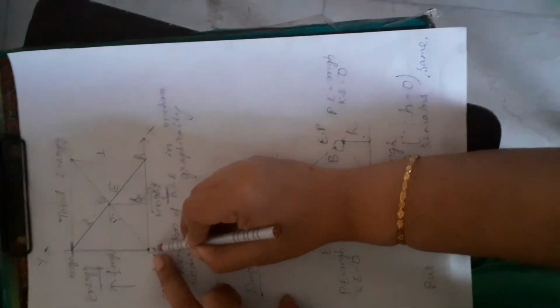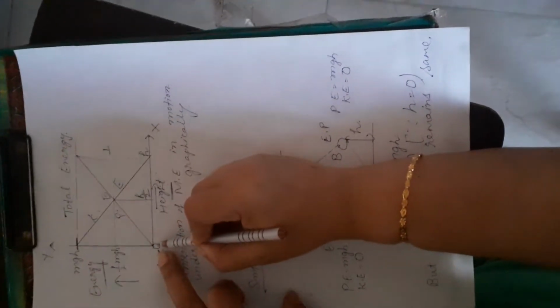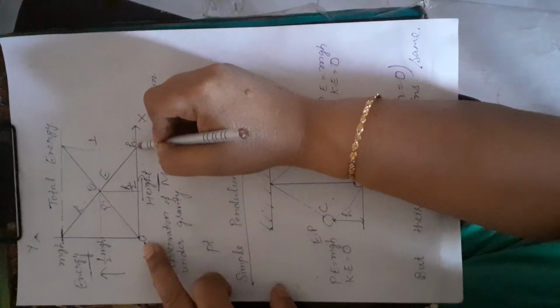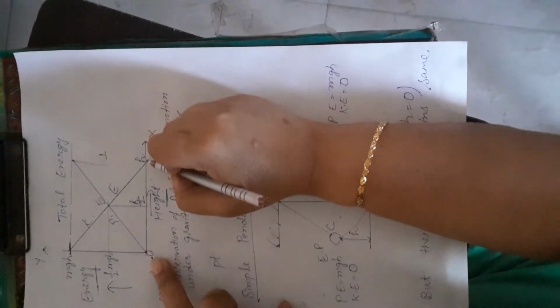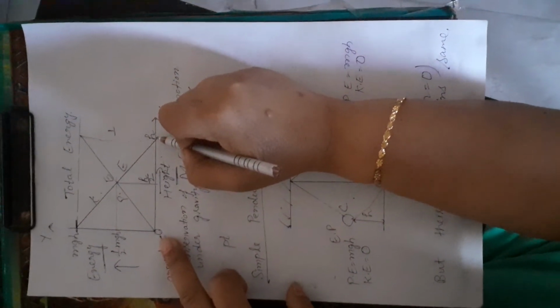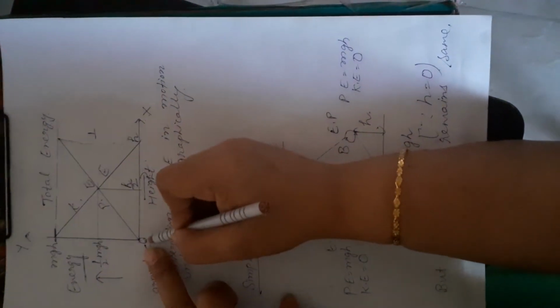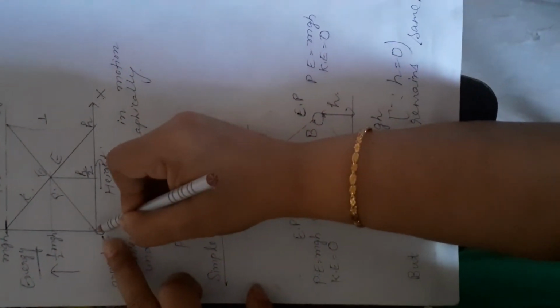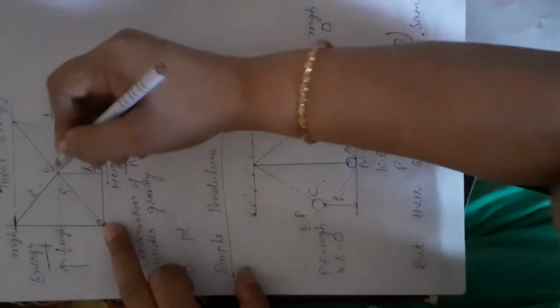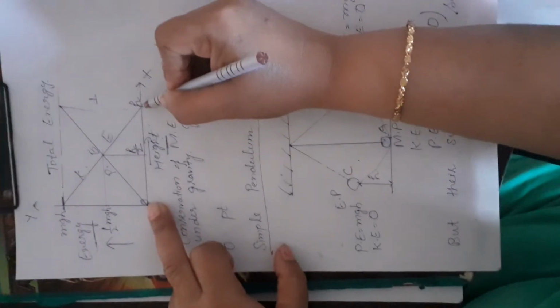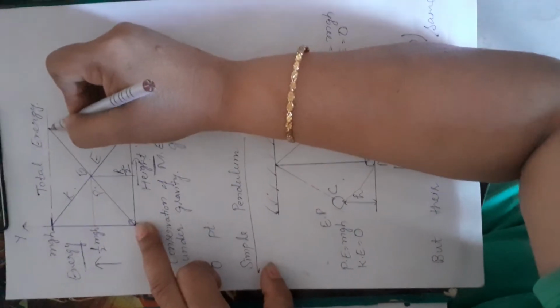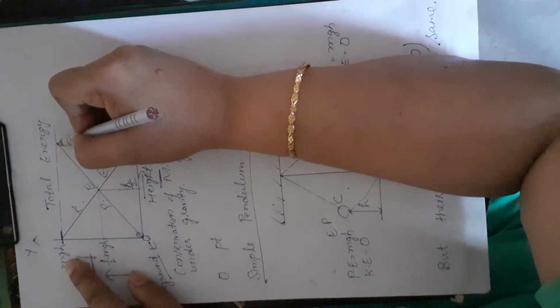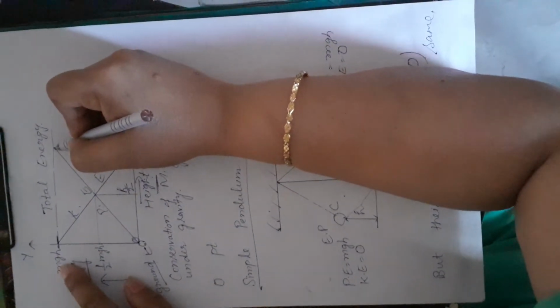Now this is the ground, the point at ground level, and this h is the body at maximum height. Now you see, when the body is at the ground, potential energy is 0. And when the body reaches height h, potential energy becomes maximum, that is mgh.